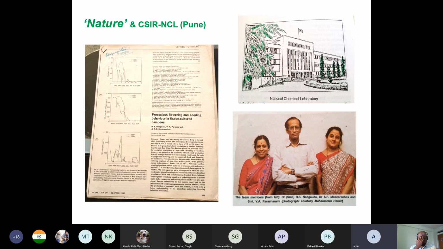Any fundamental discovery in science and engineering can be published in these journals. Nature is published from Europe, London, and Science is published from the USA, New York. So this paper was published in Nature, and they received worldwide attention.